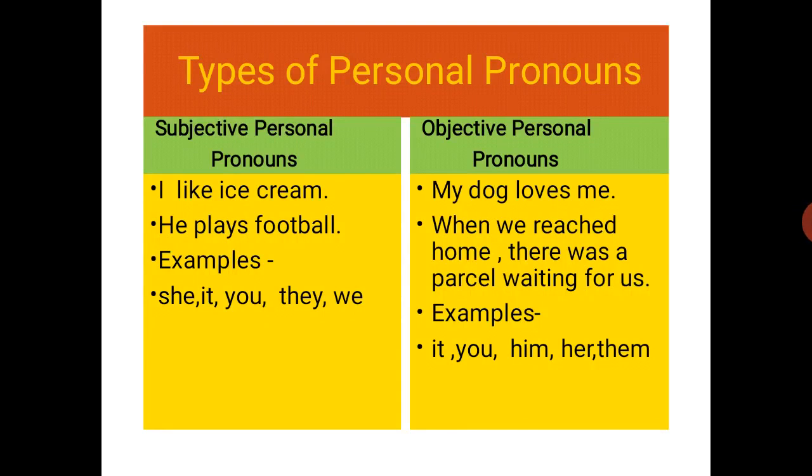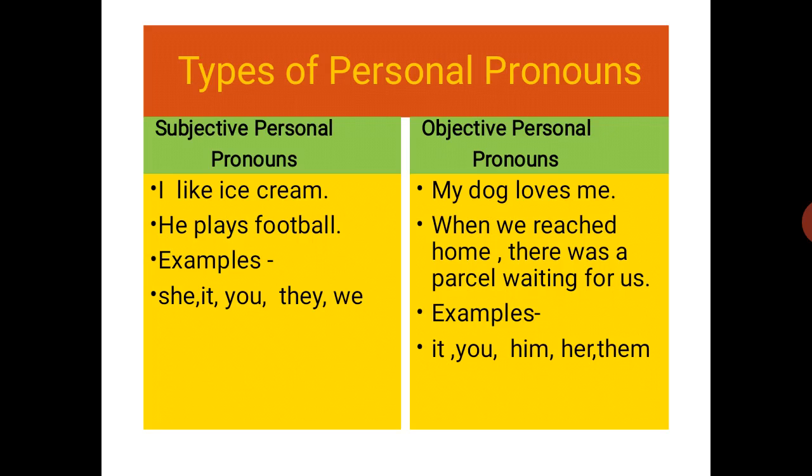Types of personal pronouns. There are 2 types of personal pronouns: subjective personal pronouns and objective personal pronouns. Subjective personal pronouns are who or what the sentence is about. They are the subject of the sentence.